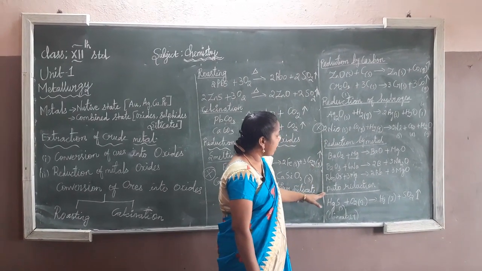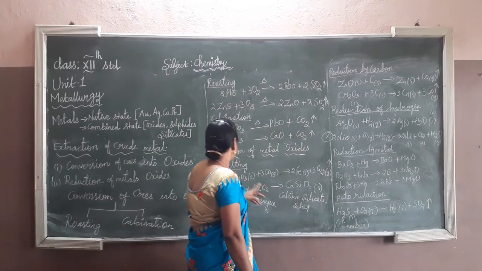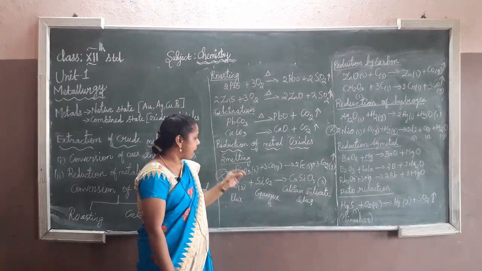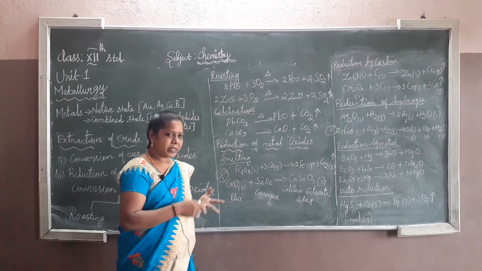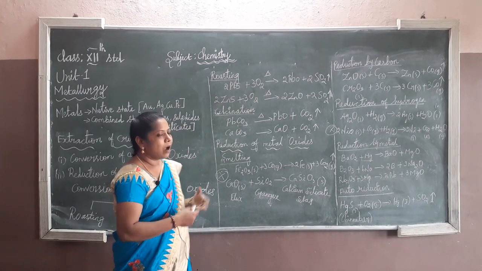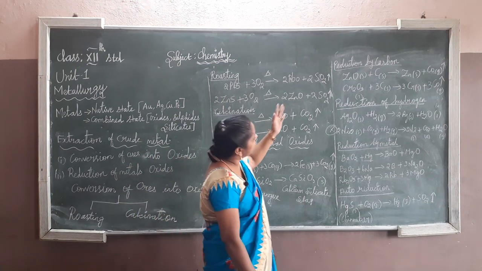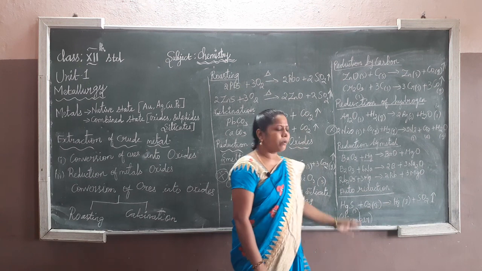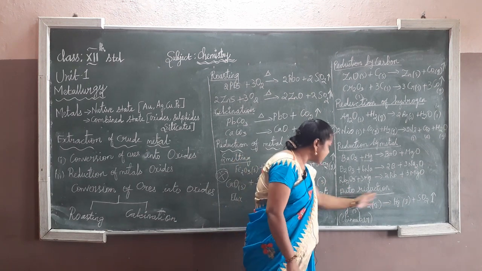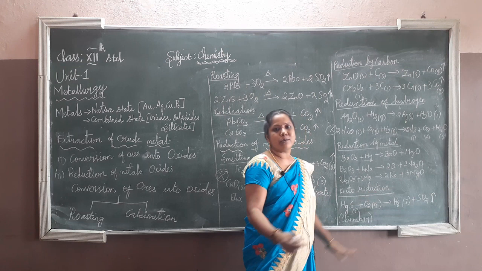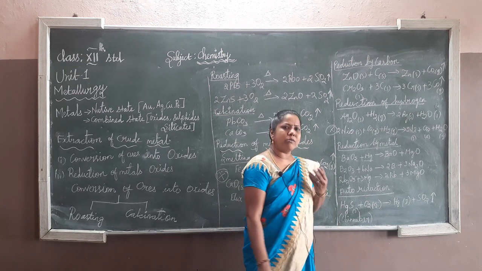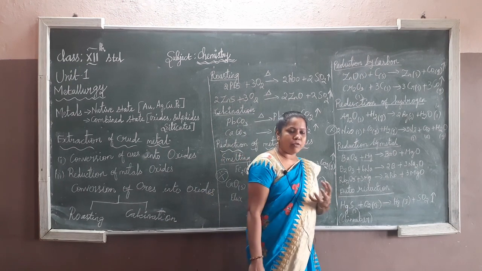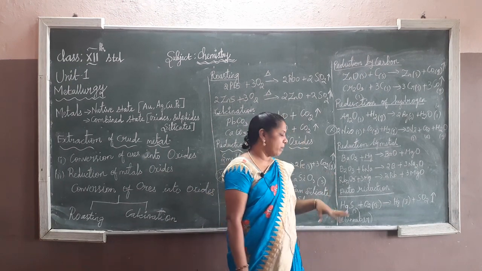And then go for auto reduction. You have to notice that in the other processes, some things happen with a reducing agent, or in the absence of air, or presence of air, or melting. So many things we have done in this class. But the last one is auto reduction. You can know from this title, auto means automatically it is reducing. We cannot give any reducing agent. It is automatically reduced to the metal, from the impure to the pure metals.